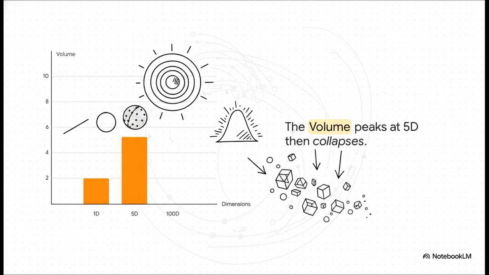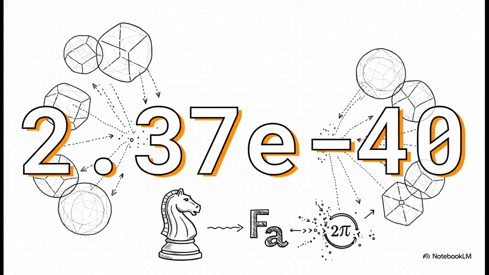But then, something crazy happens. At 6 dimensions, it starts shrinking. By 10 dimensions, it's already smaller than a 2D circle. And by the time you get to 100 dimensions, which, by the way, is still incredibly small for an AI model, the volume rapidly collapses toward absolute zero. To put that into perspective, the exact volume of a 100-dimensional sphere is 2.37 times 10 to the negative 40th power. It is infinitesimally small. It's essentially nothing.